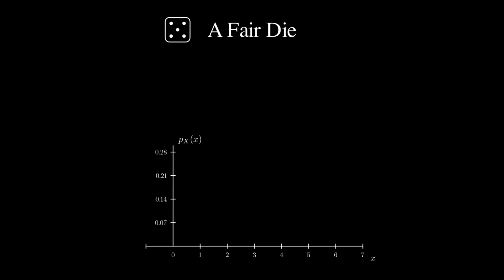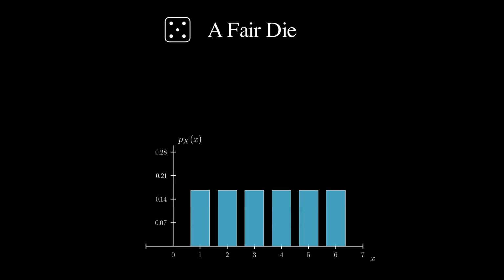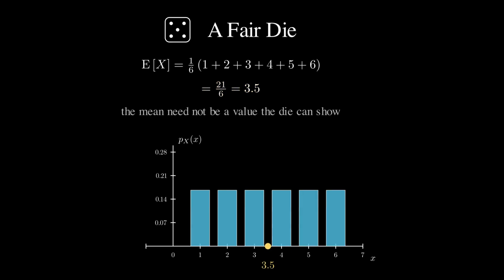Let's compute one. Roll a fair die once, and let X be the number of dots on the top face. The PMF is flat. Each of the 6 values carries mass 1/6, so the expected value is 1 times 1/6 plus 2 times 1/6, and so on up to 6, that is 21 over 6, which is 3.5. Notice the die can never show that value. The mean is a balance point of the distribution, not necessarily a value the random variable can take.